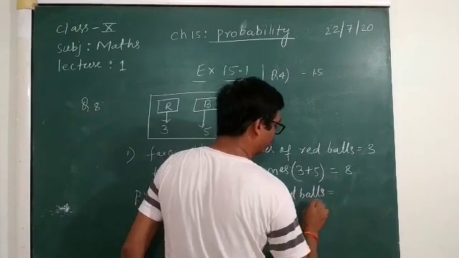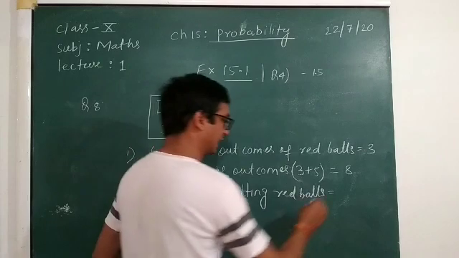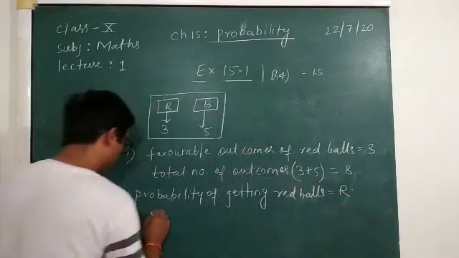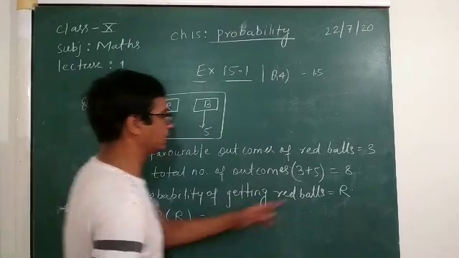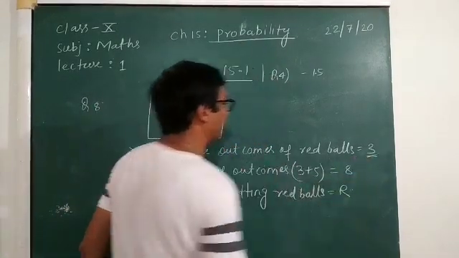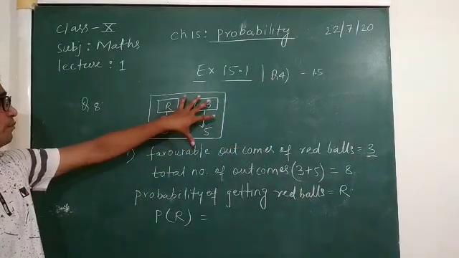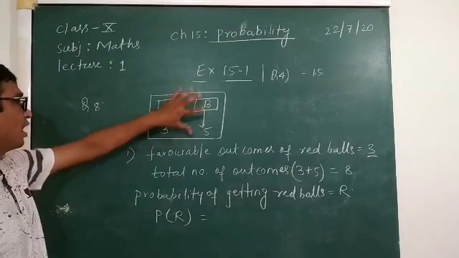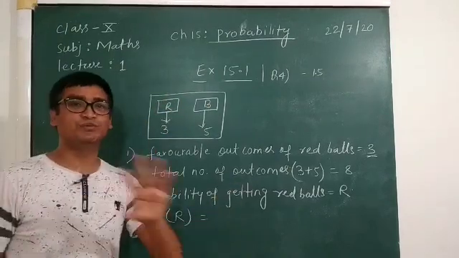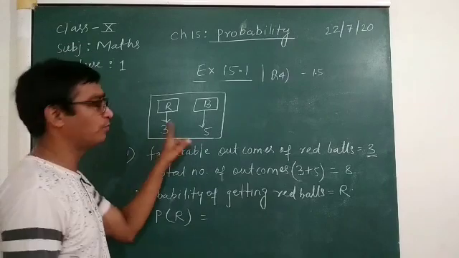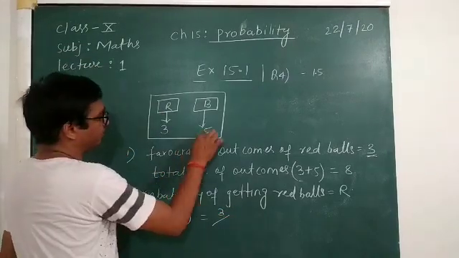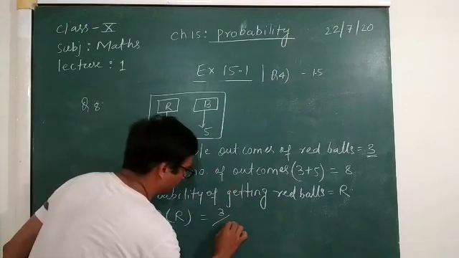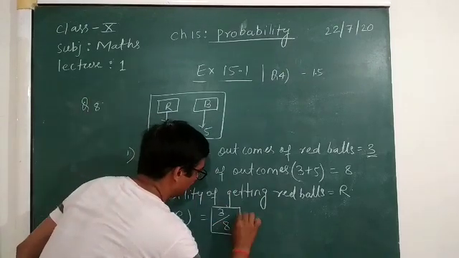We can give the name of the event as R. So probability of R is equal to, what is the number of outcomes of getting a red ball? At maximum you will get 3 red balls because 3 red balls are there. So 3 upon, and the total number of balls is 8. So 3 upon 8 is your answer.